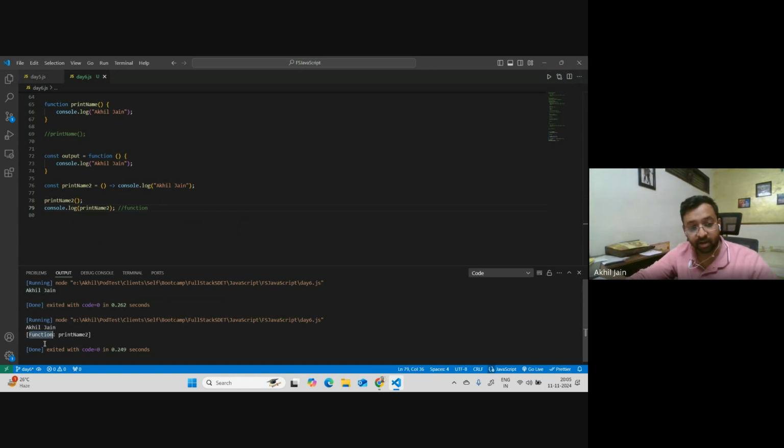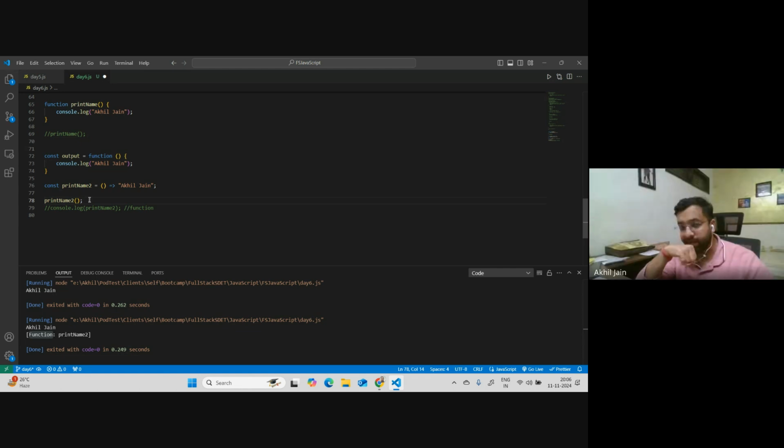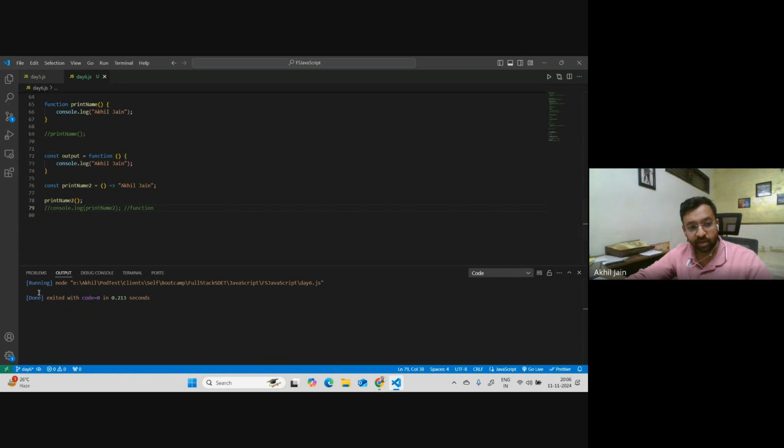See, it's a function only, because I am saying console.log. It's a body, like a statement which you're writing there. If I would have done this, first of all, what would be my output if I do print name 2? If I call this and now run it, what will be my output? Will it do something? Nothing. It will do nothing, because we are not printing anything. So let me first run it. Let me clean this up. You see, it did nothing here.